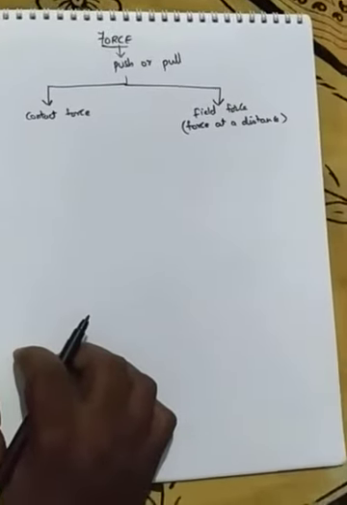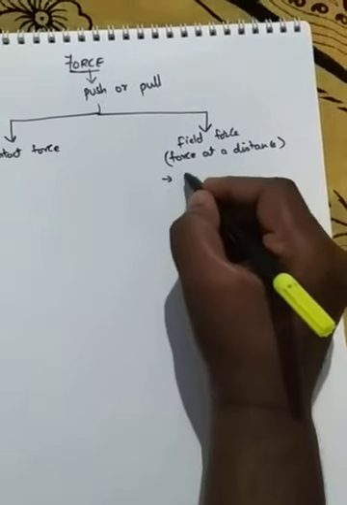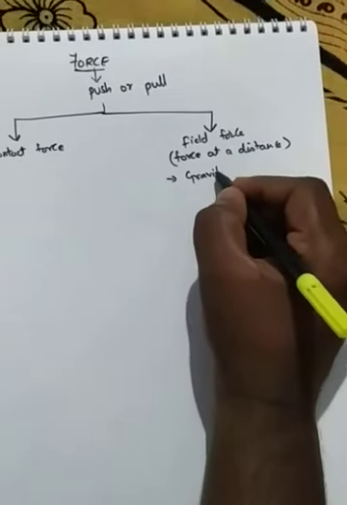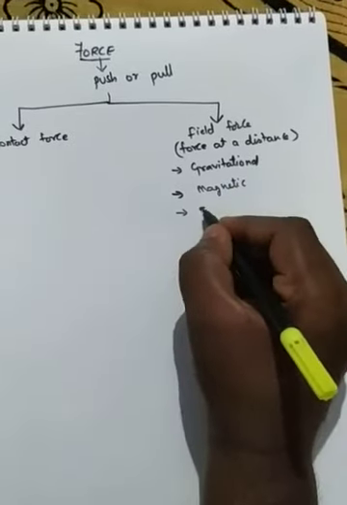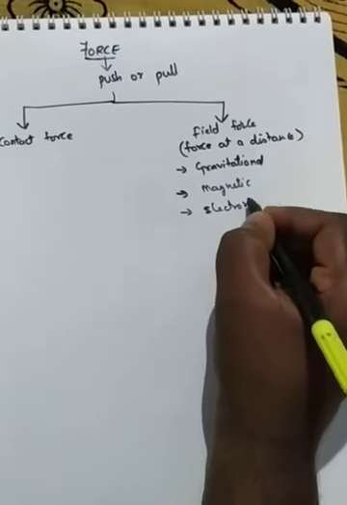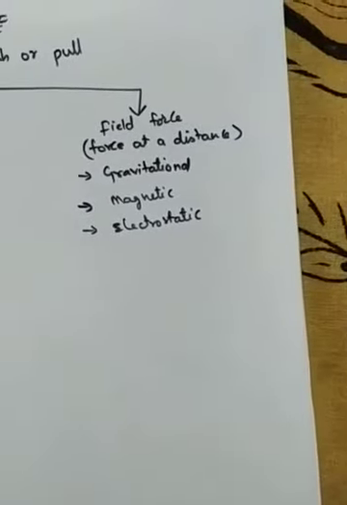This we already learned. So let me recall it in 2 minutes. In field force we learned the different types. One is called gravitational force, next magnetic force, the next is electrostatic force. These three types of forces are there in the field forces, right?